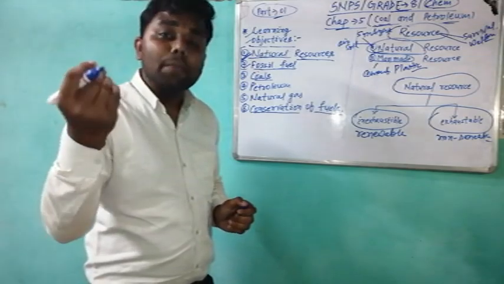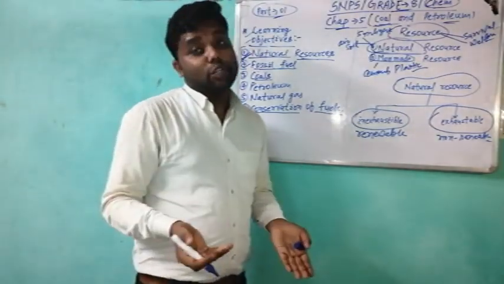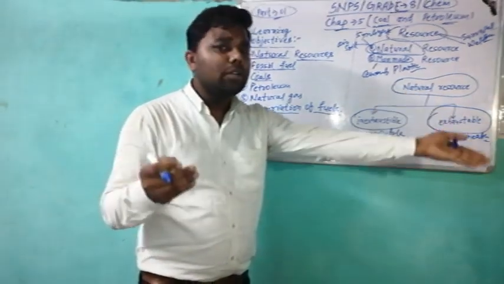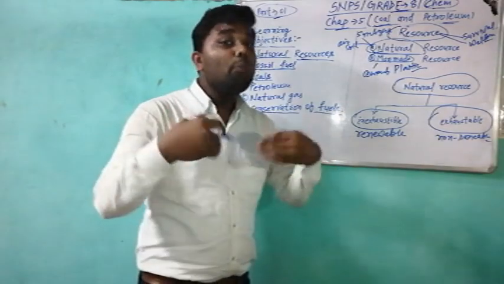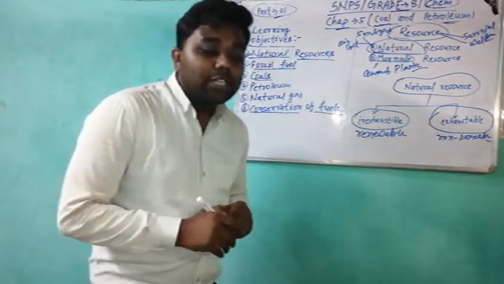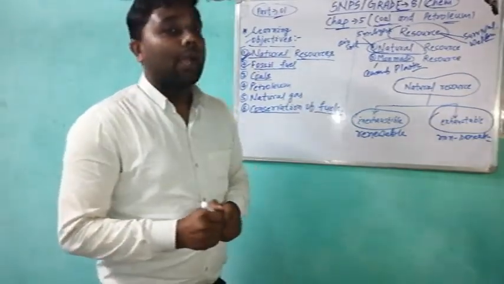Exhausted by whom? By human beings, because we use the resources. No animal can use the resources, only human beings can. So those that cannot be exhausted by human activities are known as inexhaustible resources.